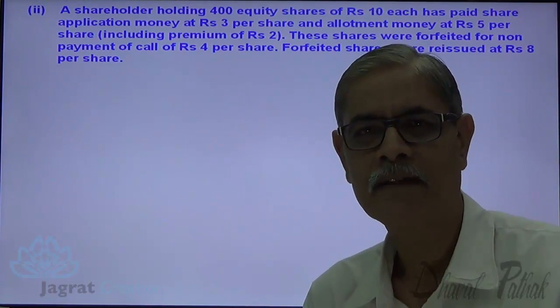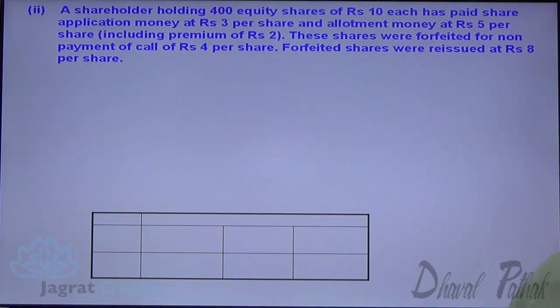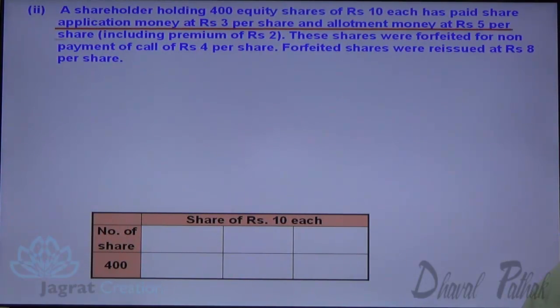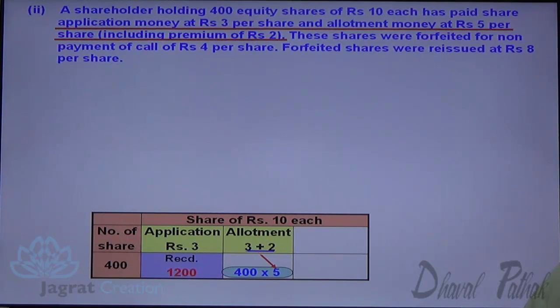Now observe the working that I am going to prepare for your better understanding. Number of shares forfeited are 400. Share is of 10 each. Application money demanded per share is 3. 400 into 3, 1,200 rupees are received. Allotment demanded rupees 5 including premium rupees 2. 400 into 5, 2,000 rupees are received.